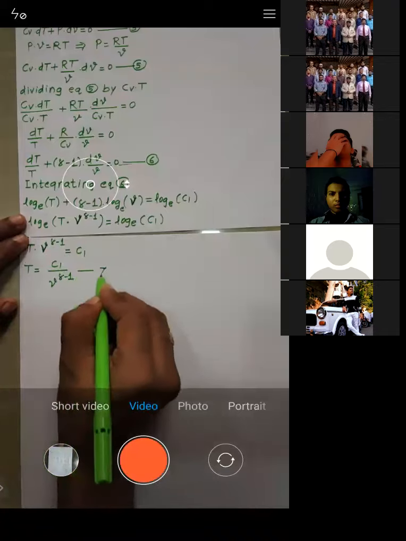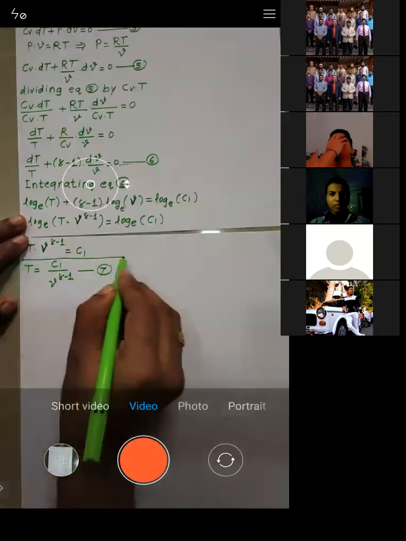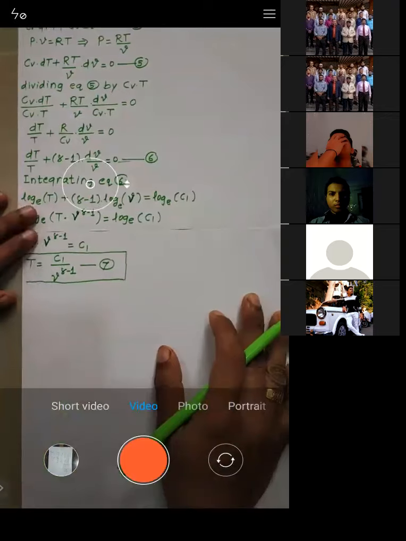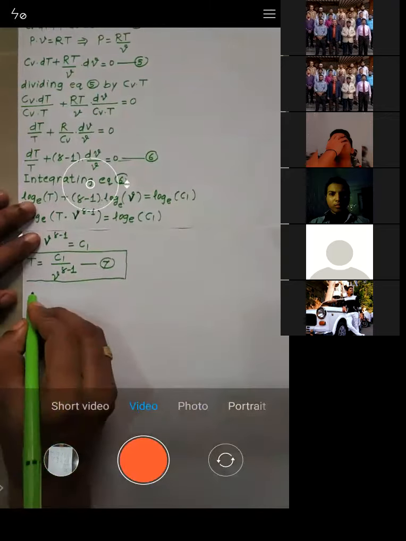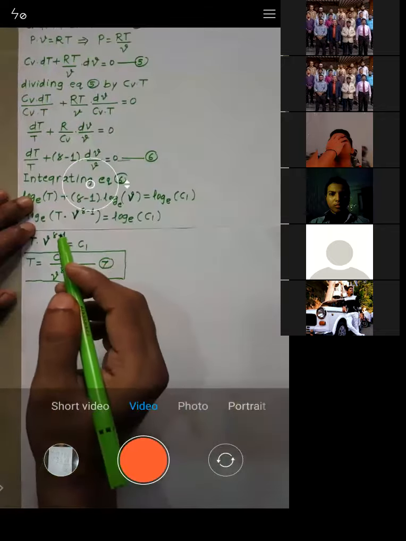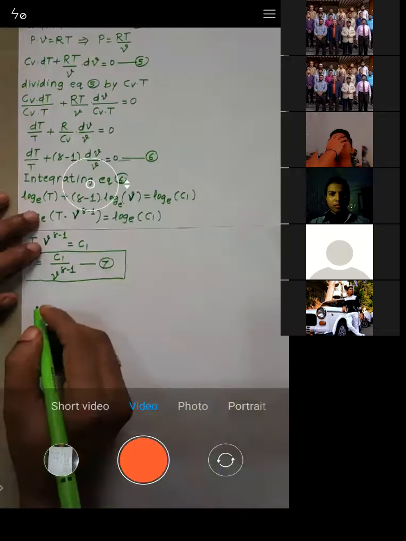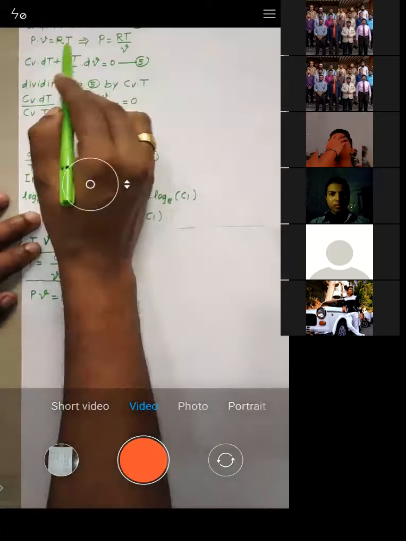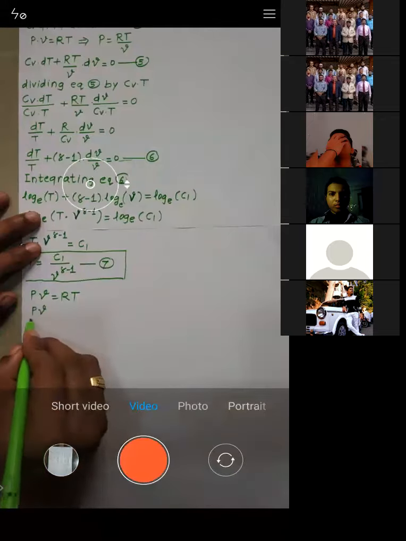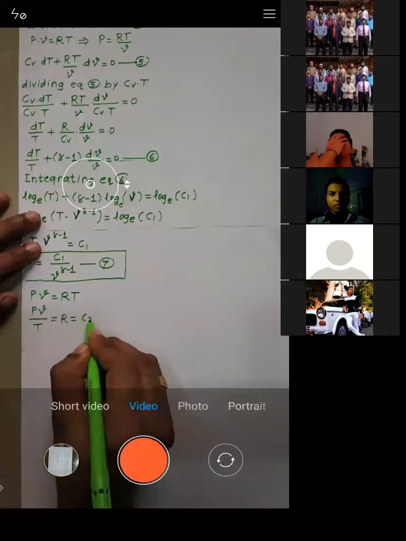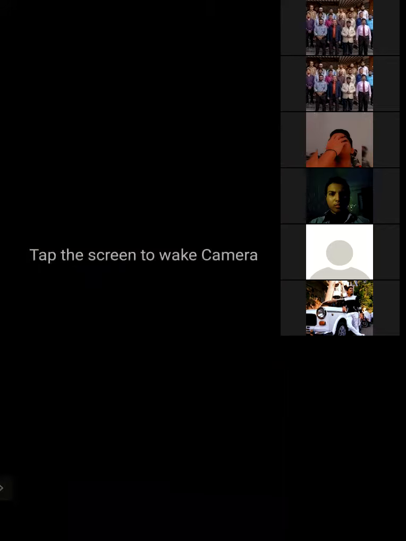Let us call this equation number 7. This equation will be very useful. Now see, all of you, we know that PV is equal to RT. That means PV by T is equal to R, and you know that R is a constant value.